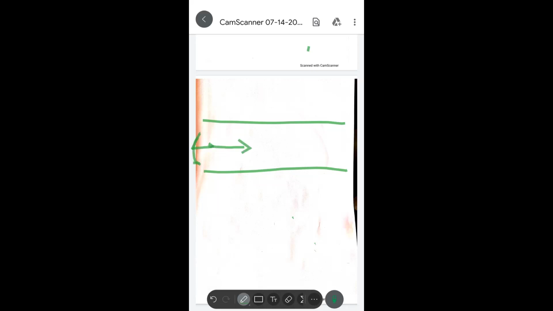If anybody is not able to see the screen, double click on your screen. Then you will be able to see the screen well.